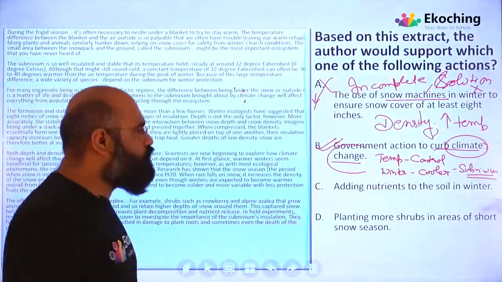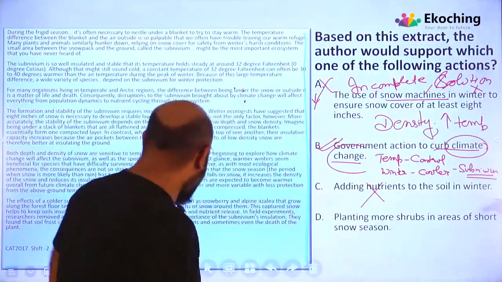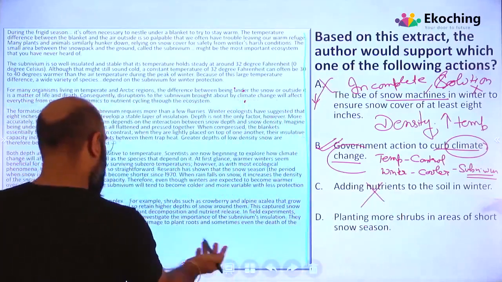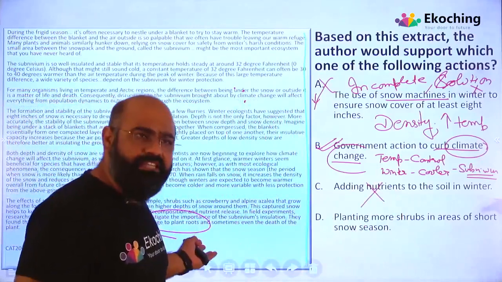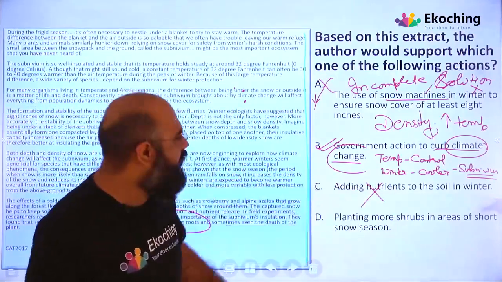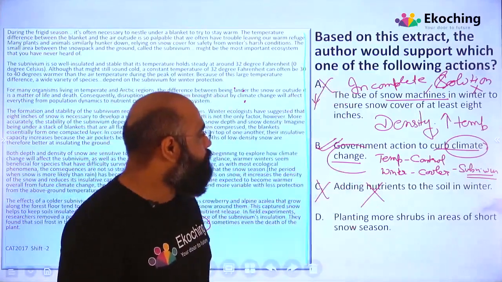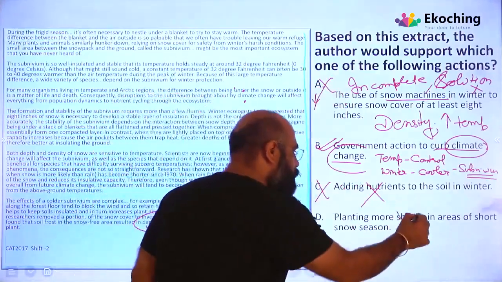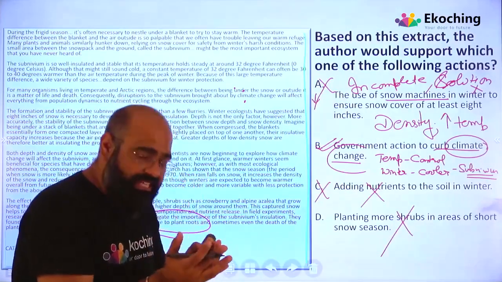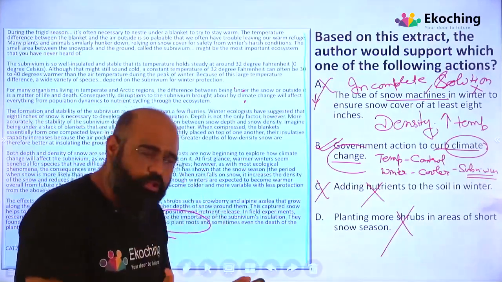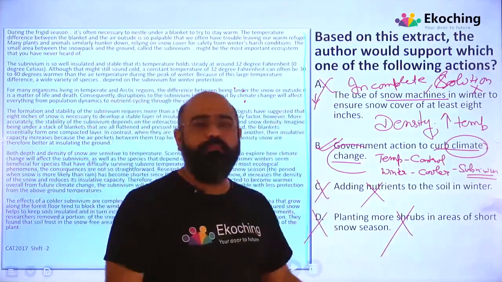Adding nutrients to the soil, what impact will it have? Anyways, if you see here, it is damaging the plant roots. If you are damaging the plant roots, nutrients won't help. It's again not a valid solution. Planting more shrubs, even if you plant more shrubs, your subnivium is getting warmer, not able to sustain those shrubs, and D option again is not the right answer. I go with B as an answer.